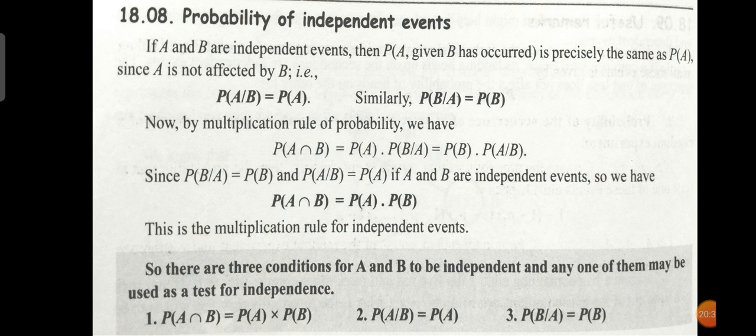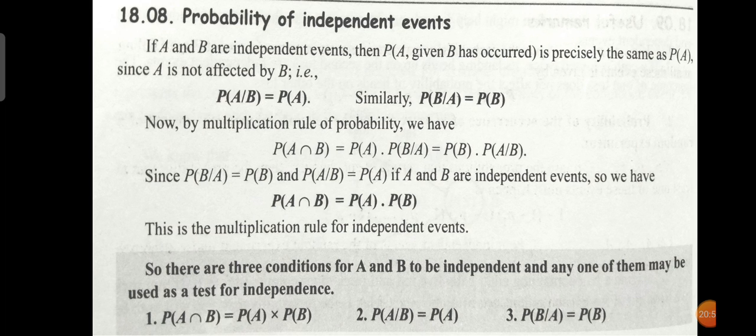P of A, that is, A is not affected by B. That is, P of A given B is P of A. Similarly, P of B given A is P of B. Okay, for independent events, A and B are independent.